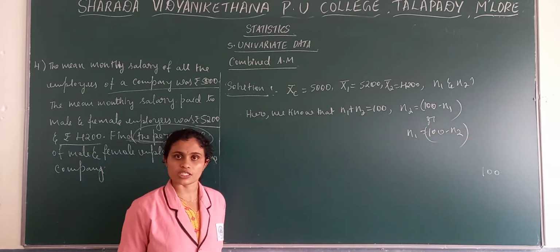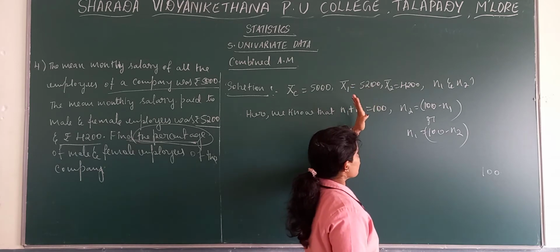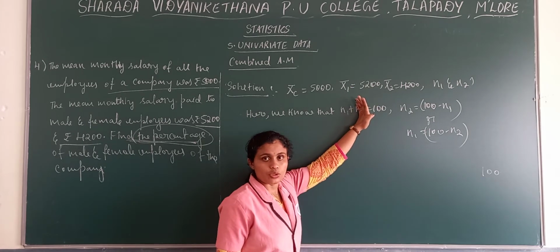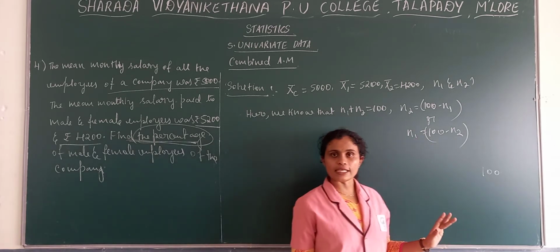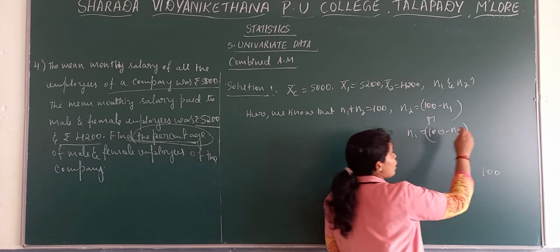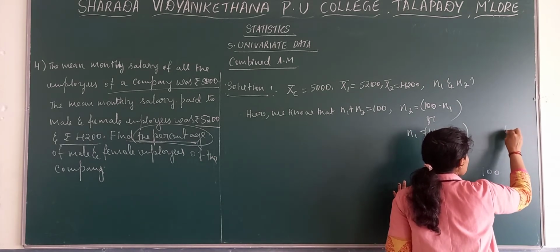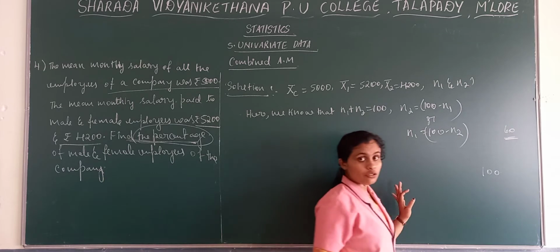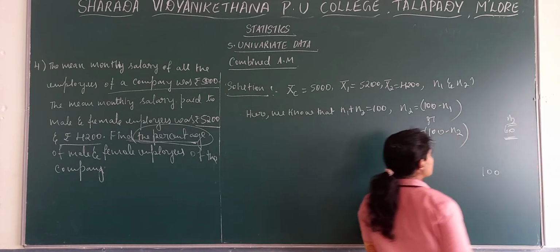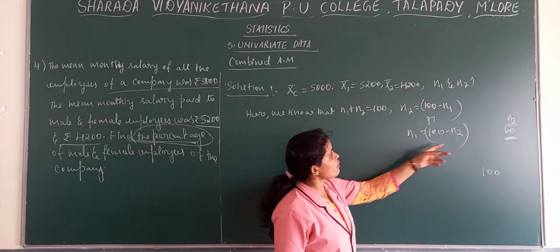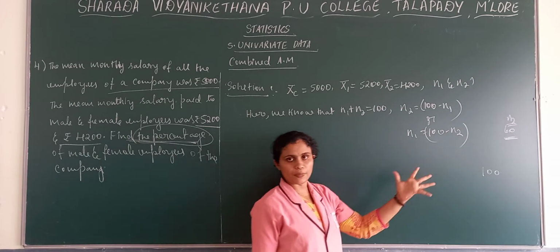We know that out of 100, if we deduct N1, we get N2. Out of 100, if we deduct N2, we get N1. For example, out of 100, we think female employees are 60. Female means we can consider N2. N2 is 60. If you know the value of N2, 100 minus 60 means 40 will be male.